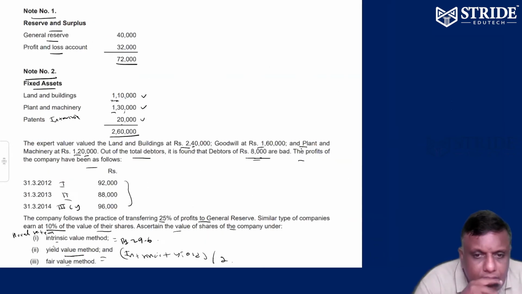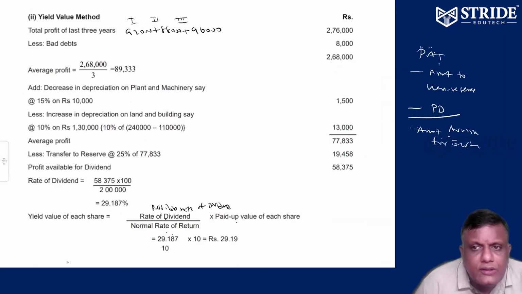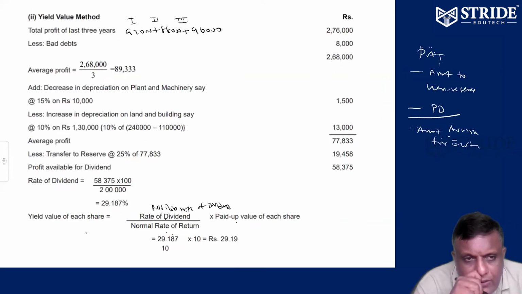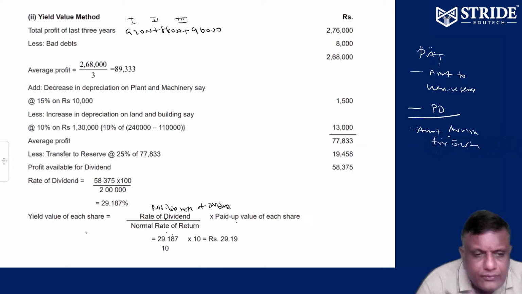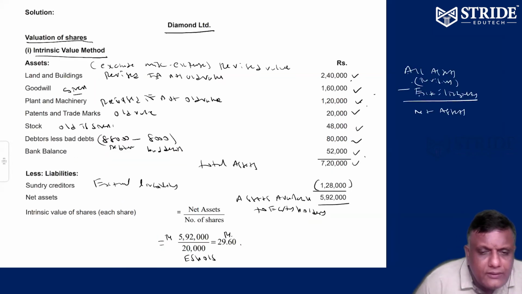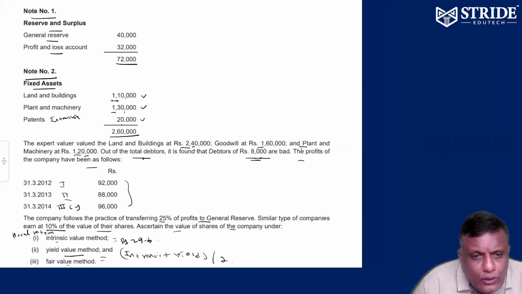Then it is found that 8,000 are bad debts. Provision 8,000 bad debts. Now the question is whether we can charge the bad debts to the average.